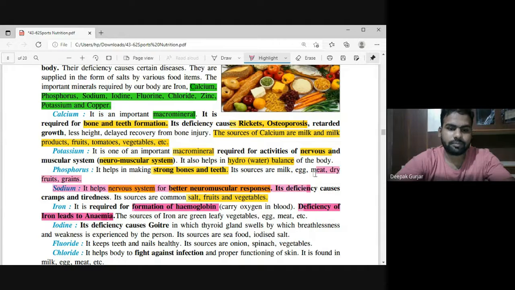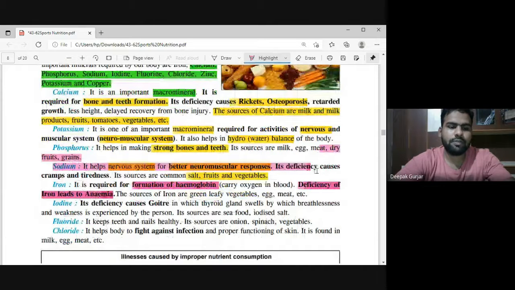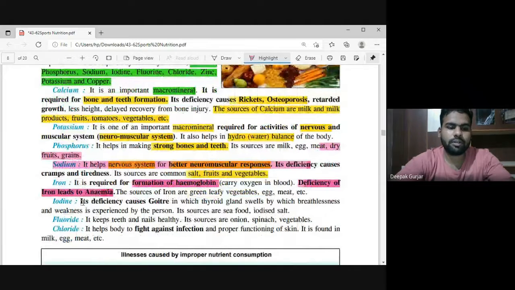Now iodine, right? What is iodine about? The deficiency of iodine leads to goiter. This will be an MCQ question. The deficiency of iodine leads to goiter, and your thyroid gland swells. Basically, the person experiences breathlessness and weakness. It is found in seafood and iodized salt.